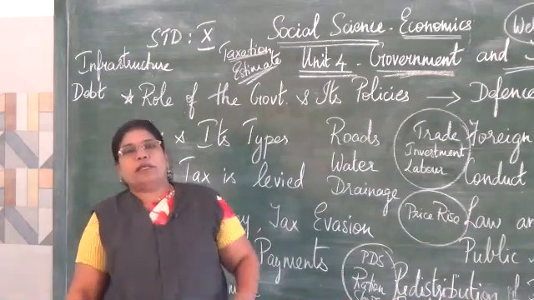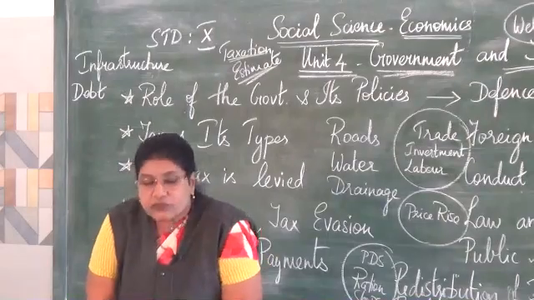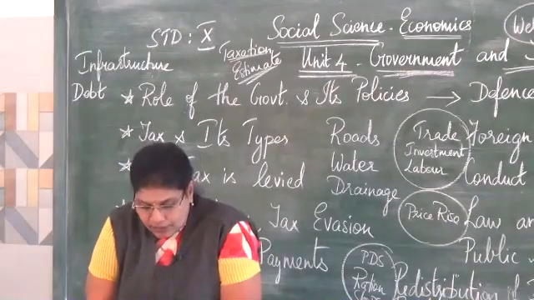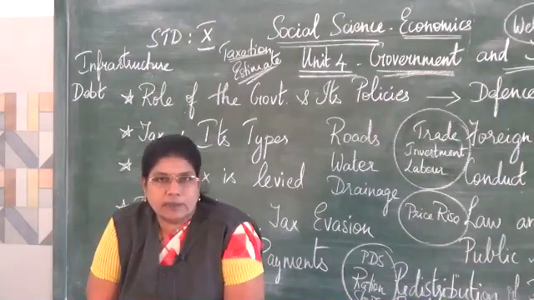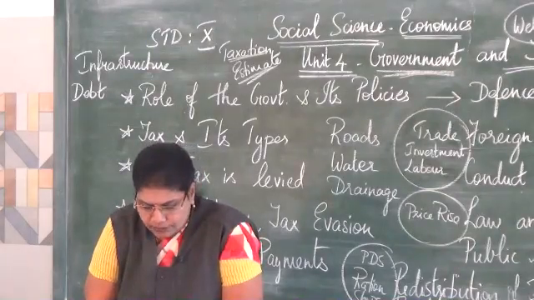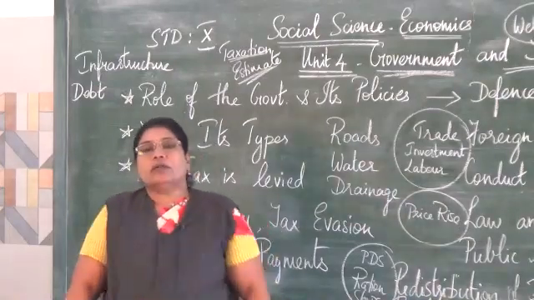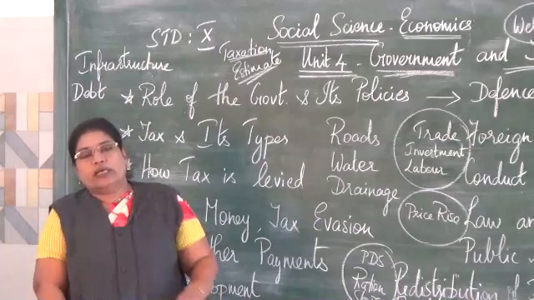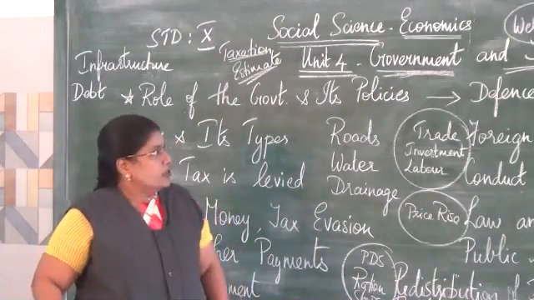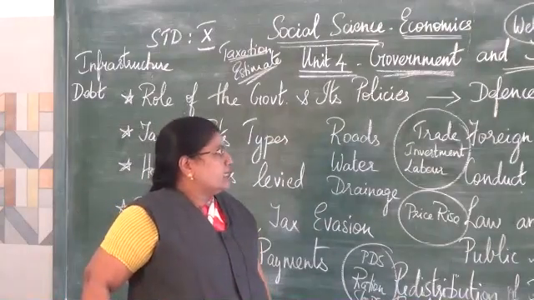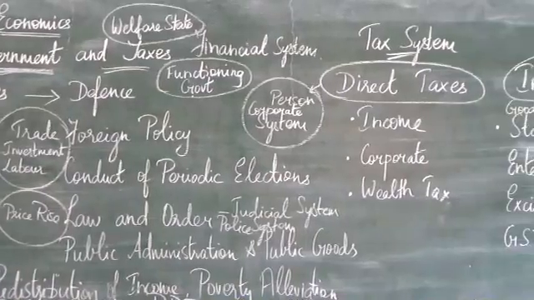Now, what are these public services? Education system, public transportation, unemployment benefits, and also providing pensions for the elderly people who are not able to work. Apart from that, energy, water, waste management are also public utilities. So, taxes are levied for all these purposes. Next, we are going to see about the tax system. So, it is the direct tax and the indirect tax.